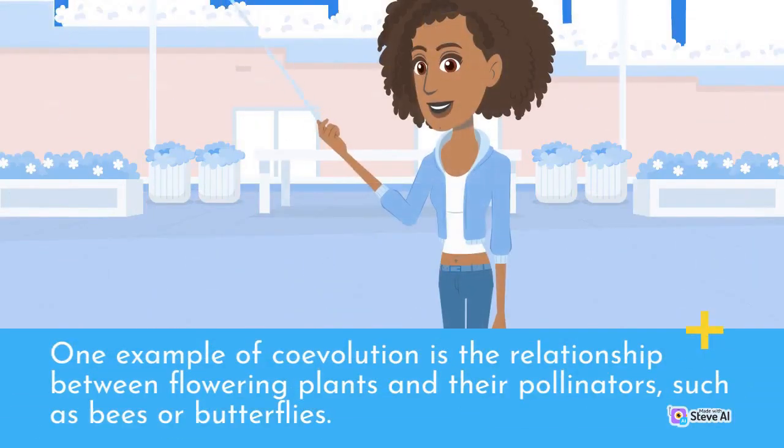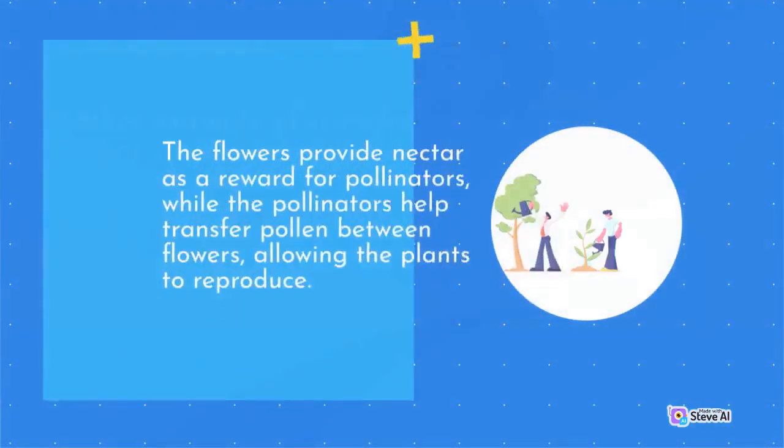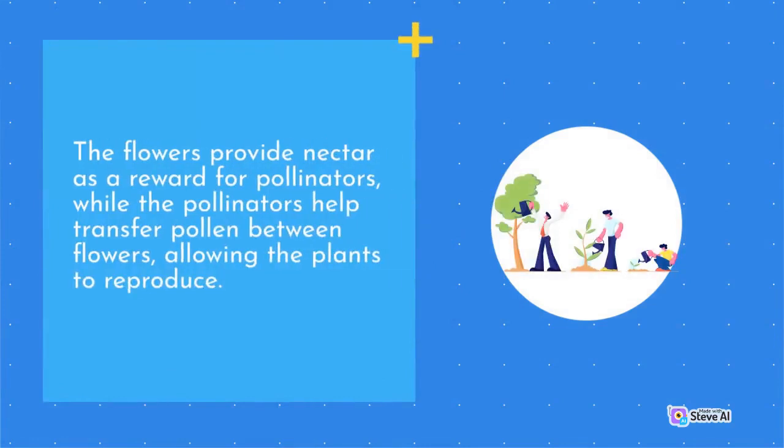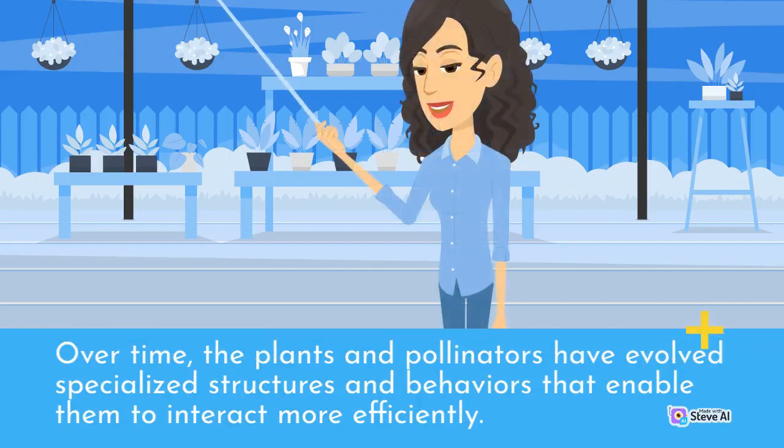One example of coevolution is the relationship between flowering plants and their pollinators, such as bees or butterflies. The flowers provide nectar as a reward for pollinators, while the pollinators help transfer pollen between flowers, allowing the plants to reproduce. Over time, the plants and pollinators have evolved specialized structures and behaviors that enable them to interact more efficiently.